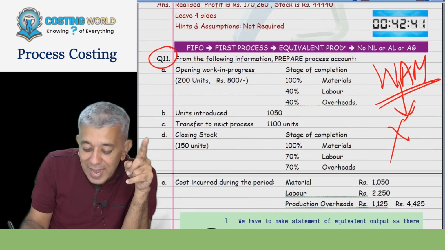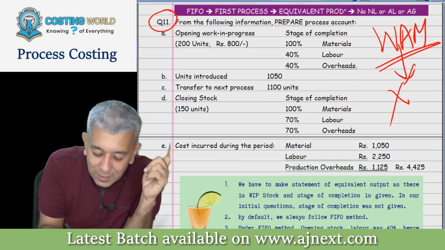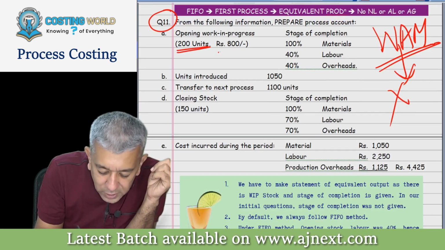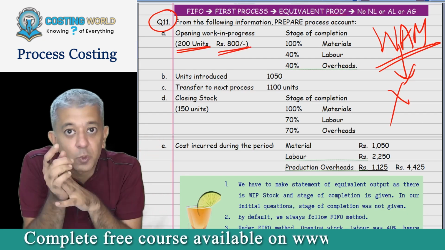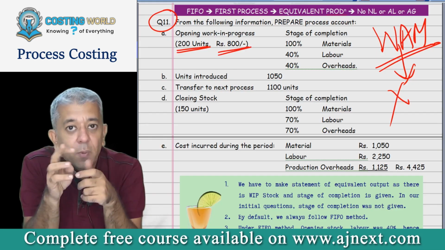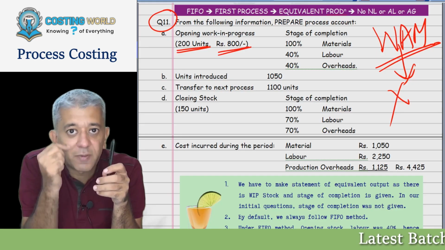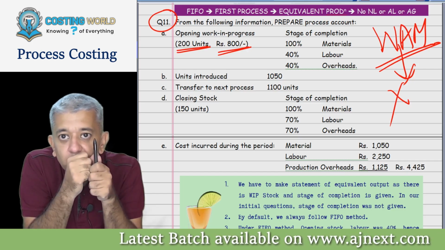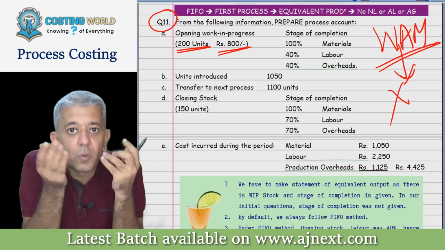Now in that question, I cannot follow the weighted average method, because in that particular question, the opening stock amount breakup is not given. If you remember our yesterday's last question, we had the breakup of opening stock, and we require that because material cost I have to merge with material cost, labor cost I have to merge with labor cost. Correct? But in case you do not have that breakup, what to do?